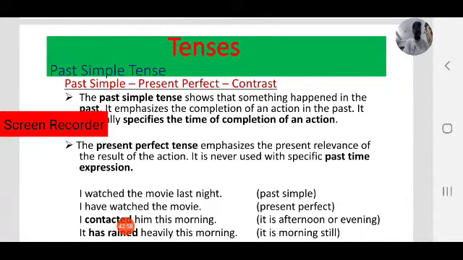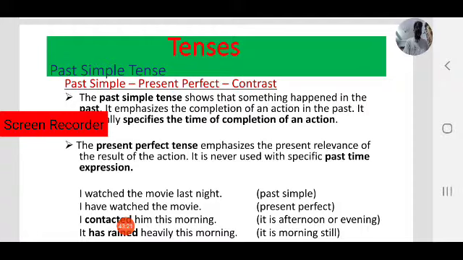Present perfect tense is also described about past actions, but the action was happened in the past, but that is still relevant to us. Action was happened in the past or near past, but those are still relevant to us. In that case, we use present perfect tense.